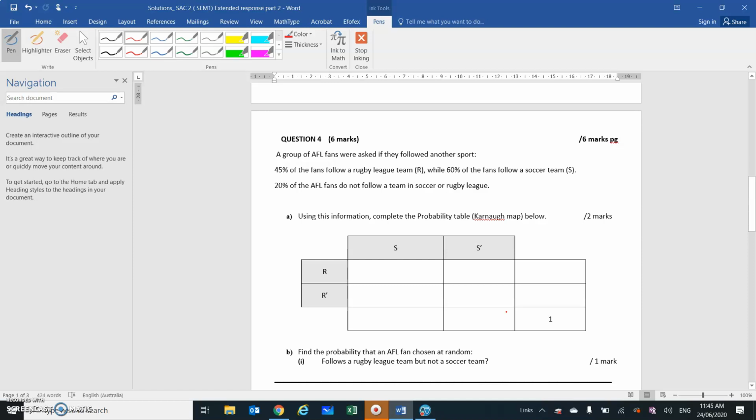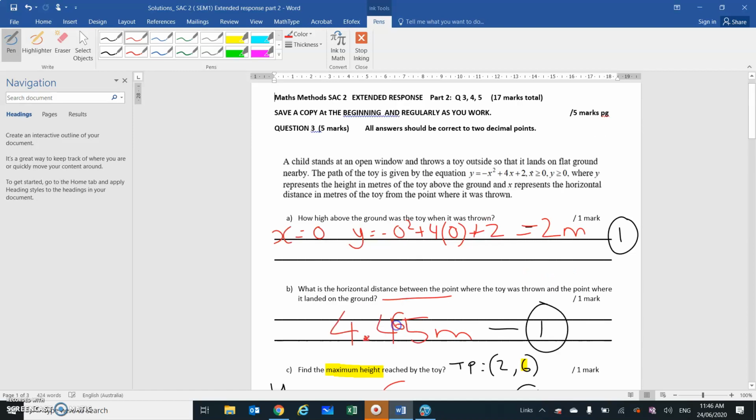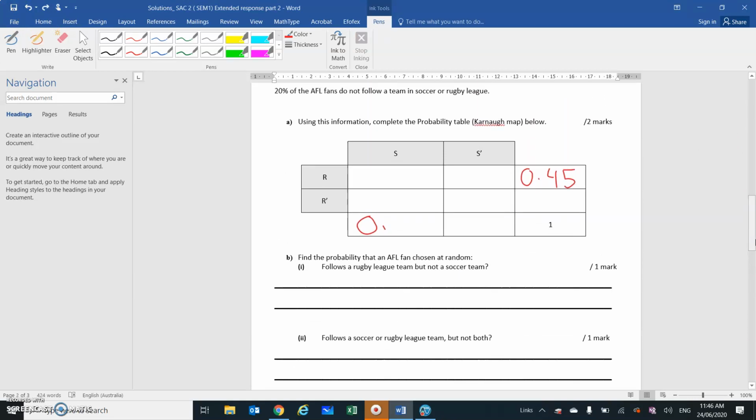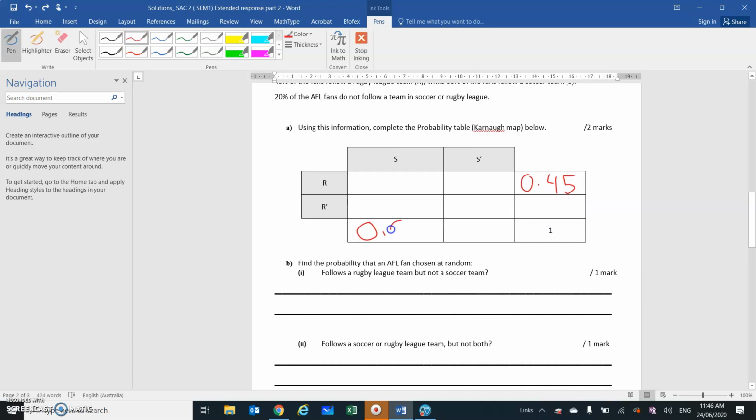So, first of all, we know that 45% of the fans follow a rugby league team. So that's a total of rugby league, so that's here, 0.45. 60% of the fans follow a soccer team, so the total of soccer fans is 0.60. 20% of the fans do not follow a team in soccer or rugby.